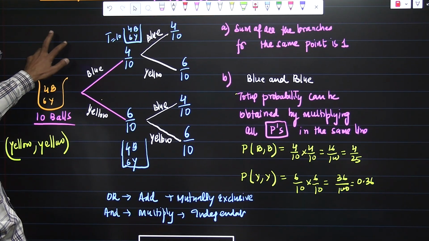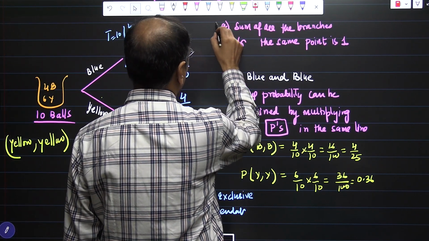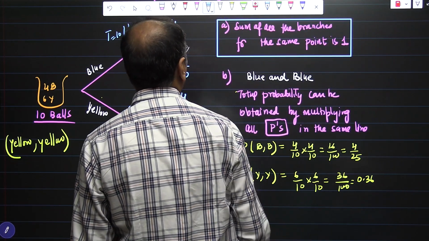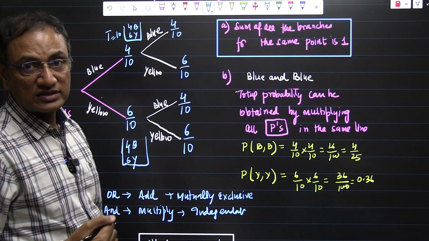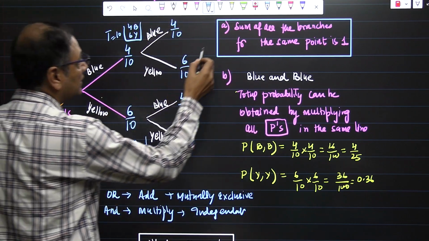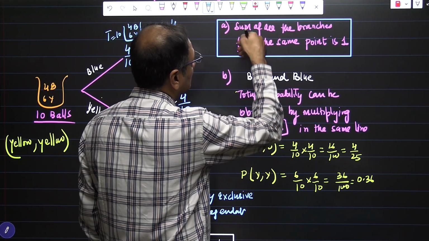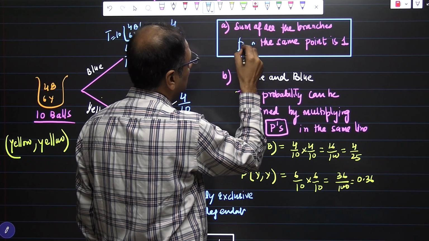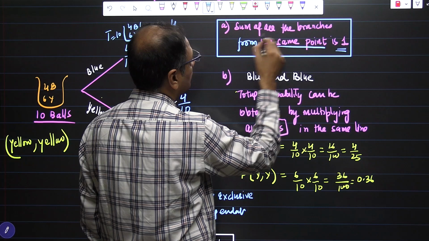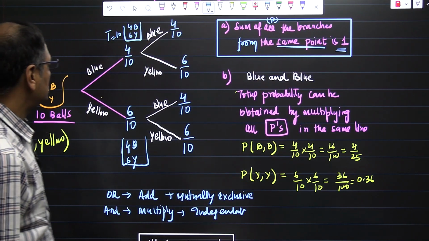Before discussing the questions, let us have one basic idea which we have already discussed. This is the shortcut which we can use. See carefully. I gave you an idea of what are mutually exclusive and what are dependent events. In that sense, the sum of all branches from the same point is 1. Sum of all branches means the sum of probabilities of all the branches at the same point.